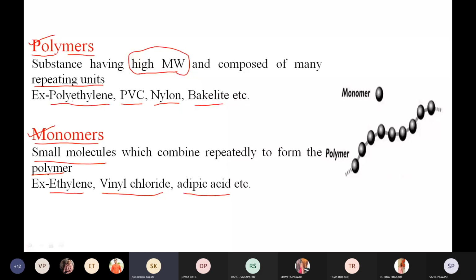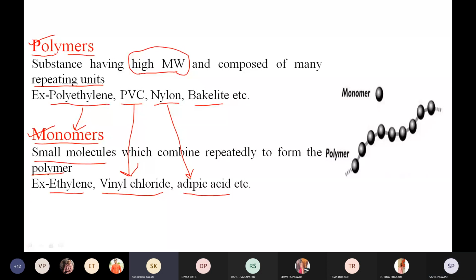So this polyethylene can be obtained from the monomer. Which monomer? Ethylene. Ethylene undergoes polymerization, it forms polyethylene. Then polyvinyl chloride is obtained from the monomer. Which one? Vinyl chloride, right? Vinyl chloride undergoes polymerization reaction, it forms polyvinyl chloride. Even nylon 66 is obtained from monomers such as adipic acid and hexamethylene diamine, right? So these are the two different monomers useful in nylon formation. Actually it is the condensation type of polymer, right? So is that clear to you?